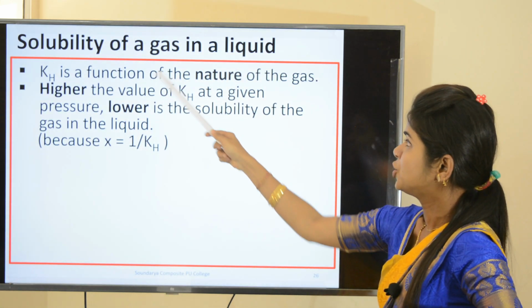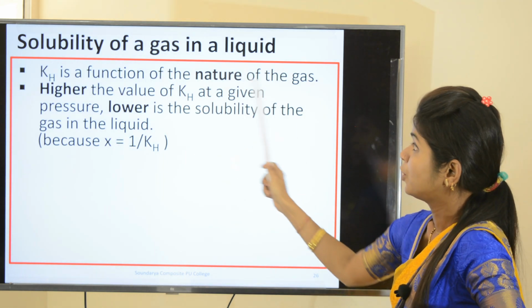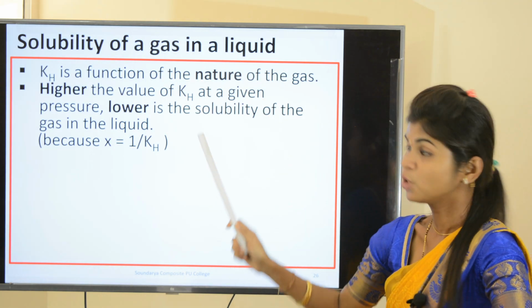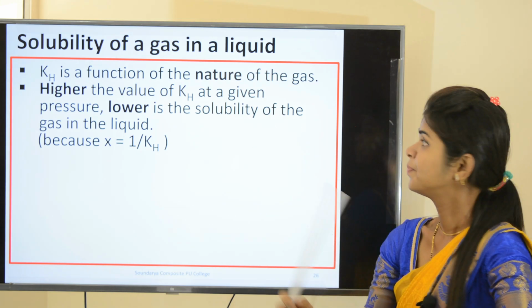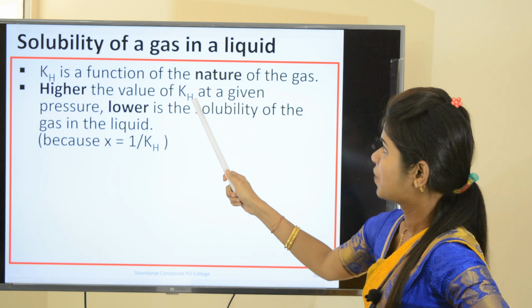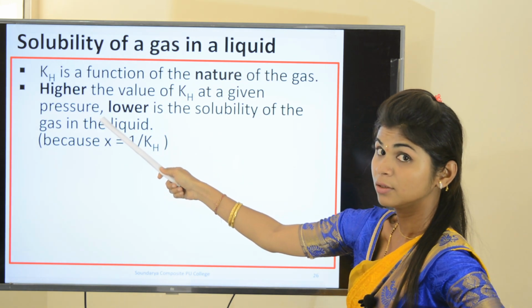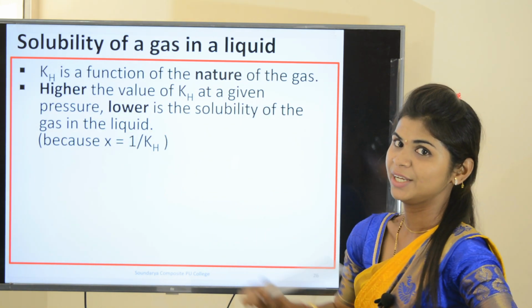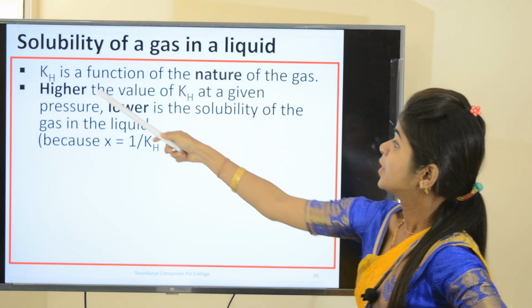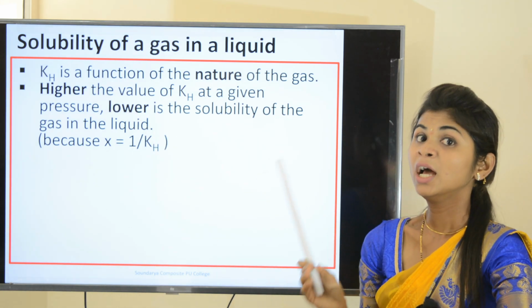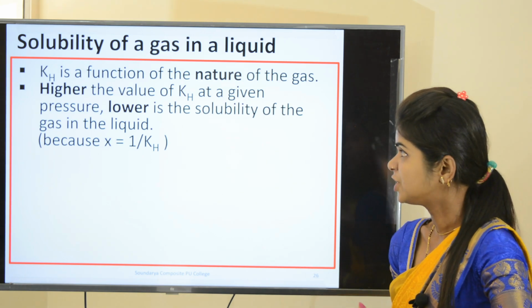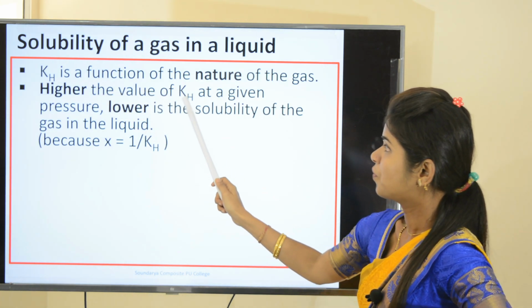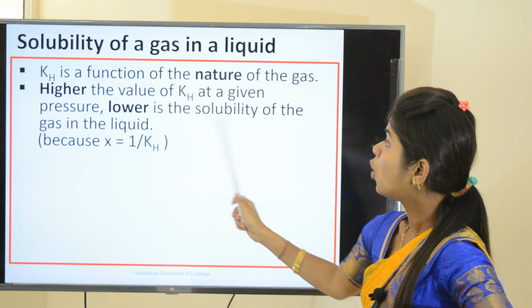kH is a function of the nature of the gas. Important, look here. It is a function of the nature of the gas. Okay. The higher the value of kH at a given pressure, the lower is the solubility. There is an inverse relation between Henry's law constant and the solubility of the gas. I repeat again, the higher the value of kH at a given pressure, the lower is the solubility.